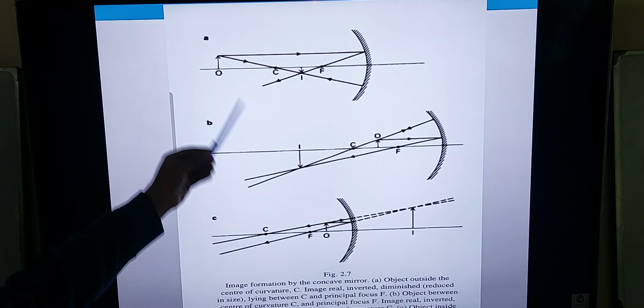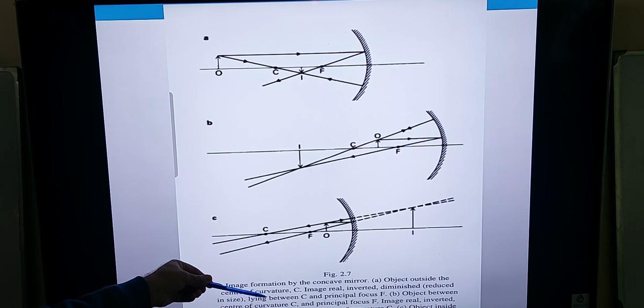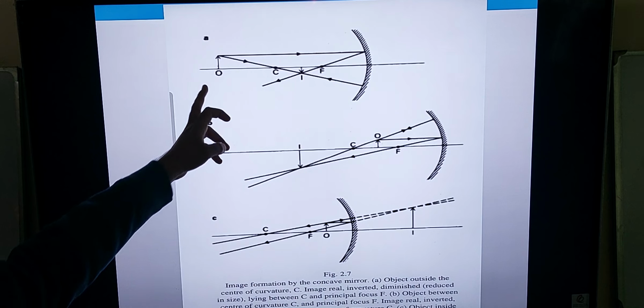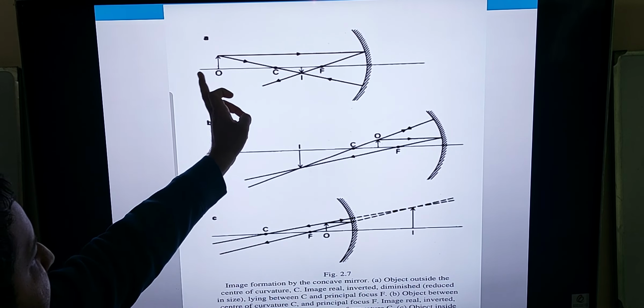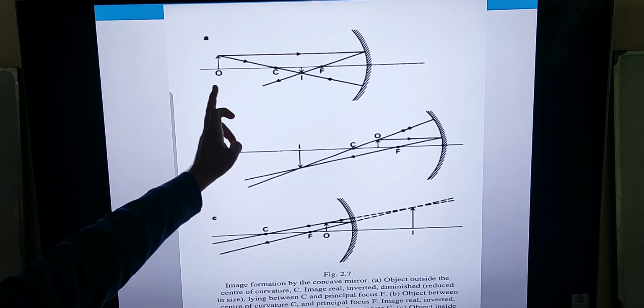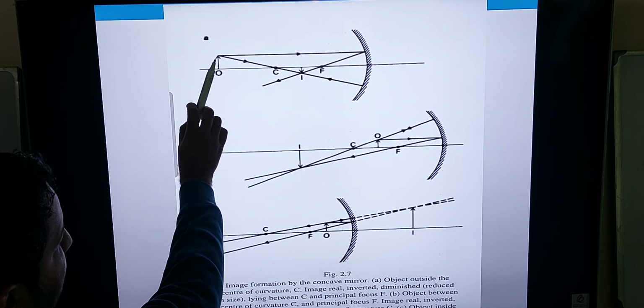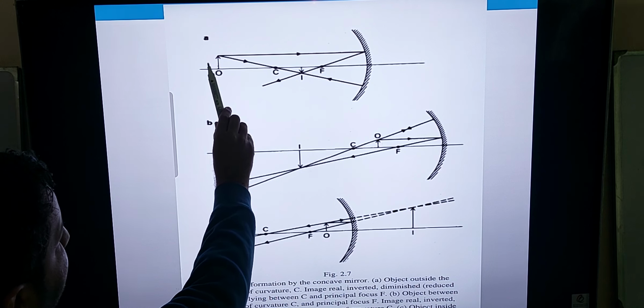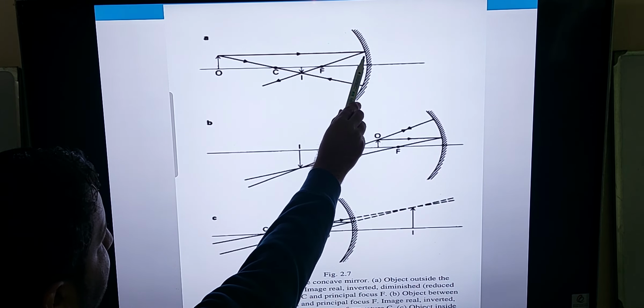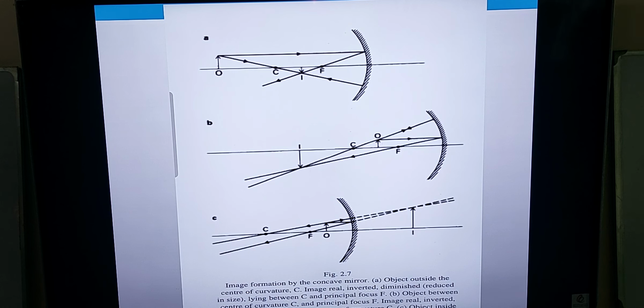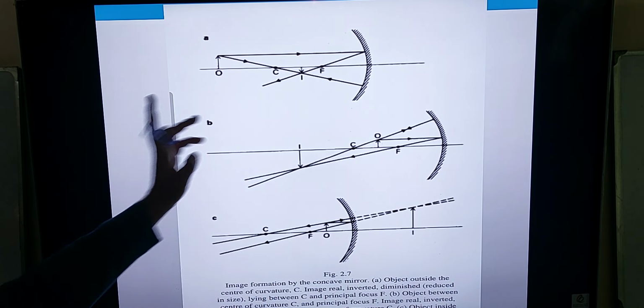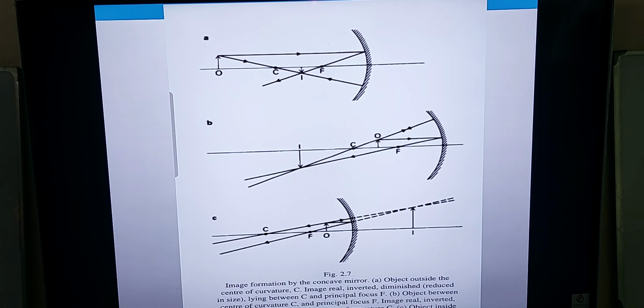This is the object. Now these are the examples of a concave mirror. If you can see here, this is the principal focus, the center of curvature, and this is the principal axis. When the object is placed outside the center of curvature, we'll construct these diagrams using two rays, one that is parallel to the principal axis and one that goes directly to the center of curvature. One goes parallel to the principal axis, and then in a concave mirror, as I told you earlier, it is reflected towards the principal focus. So the image will be formed over here between the center of curvature and the principal focus. And now, can anybody explain what the characteristics of this image are?